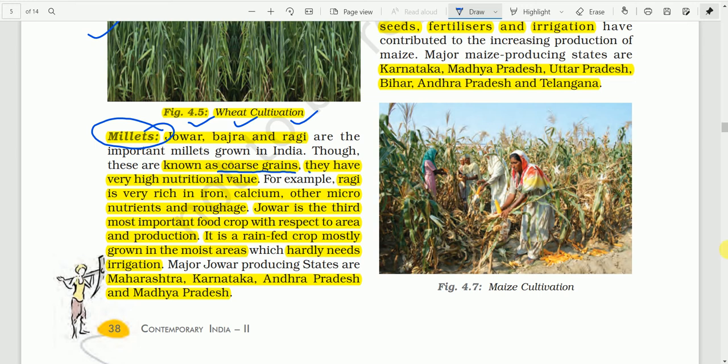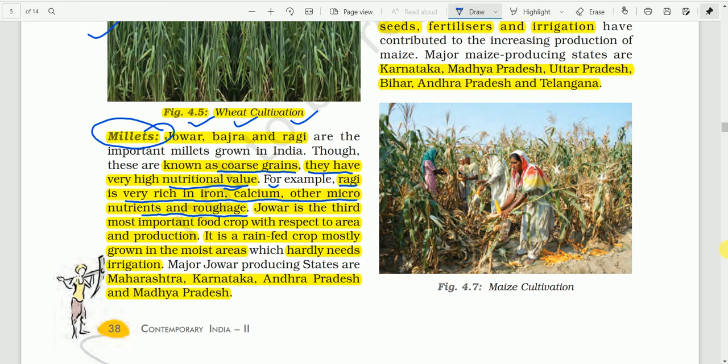These millets have very high nutritional value. For example, ragi is very rich in iron, calcium, other micronutrients, and roughage, that is fiber.